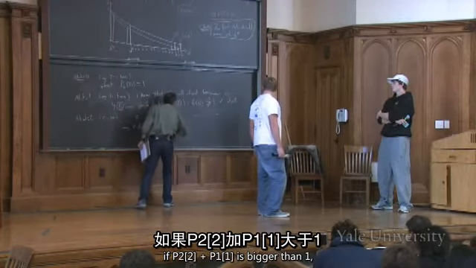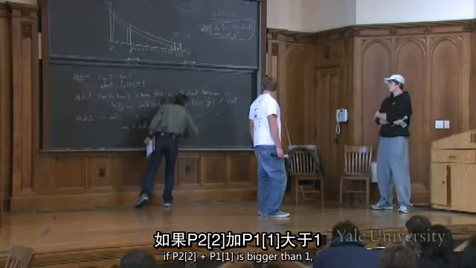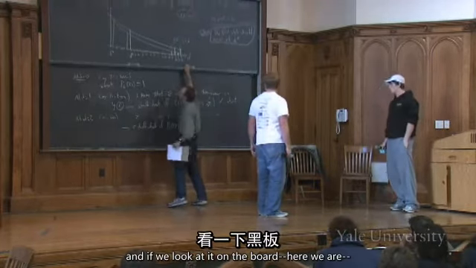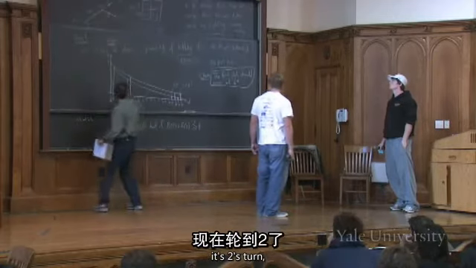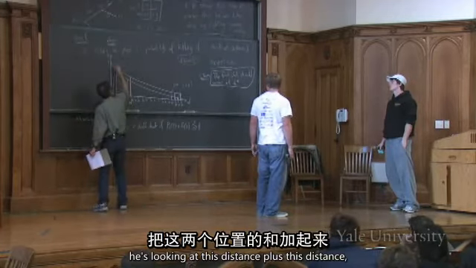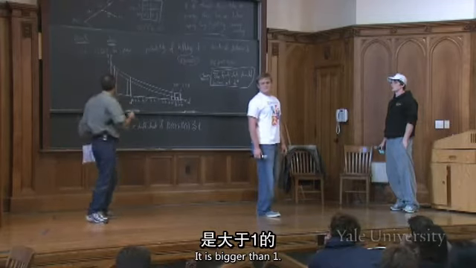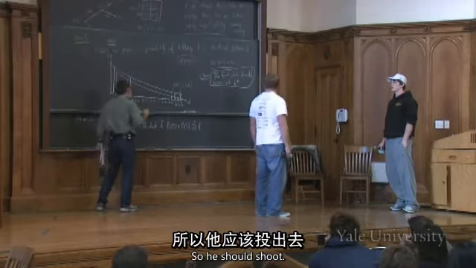P2 of 2 plus P1 of 1 is bigger than 1. But if we look at it on the board, here we are, it's 2's turn. He's looking at this distance plus this distance. And is it bigger than 1? It is bigger than 1, so he should shoot.